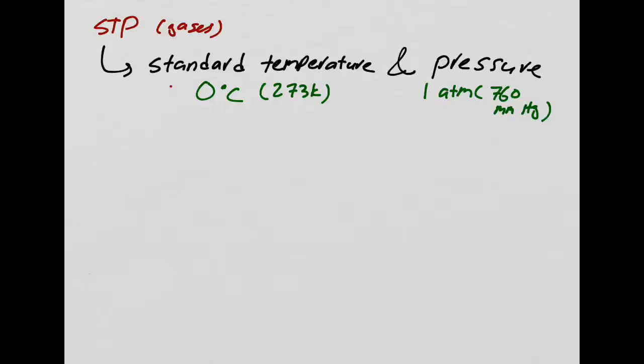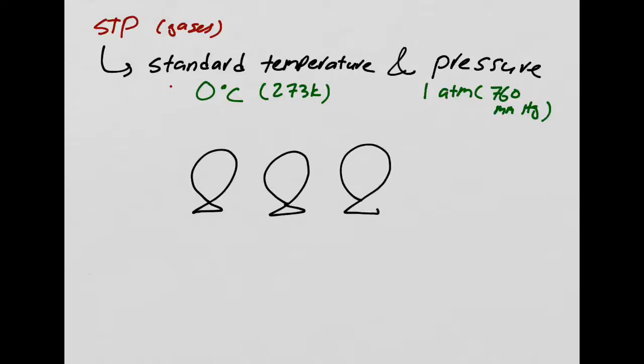All right. Now, let's do a fun little thing. What are these? These are not fishes. They don't have eyes. These are balloons. I have 3 balloons, okay? My first balloon has 4 grams of helium. Then I have in this one 32 grams of O2.